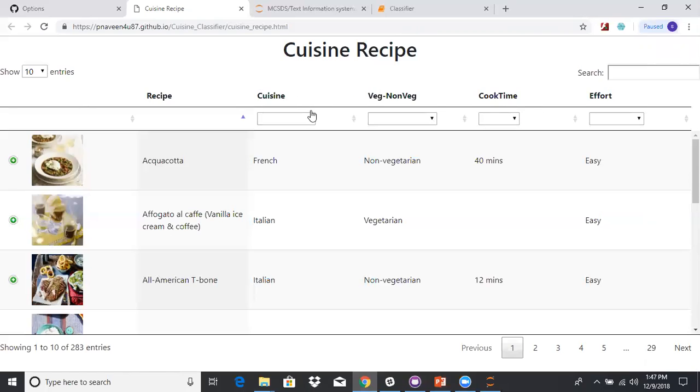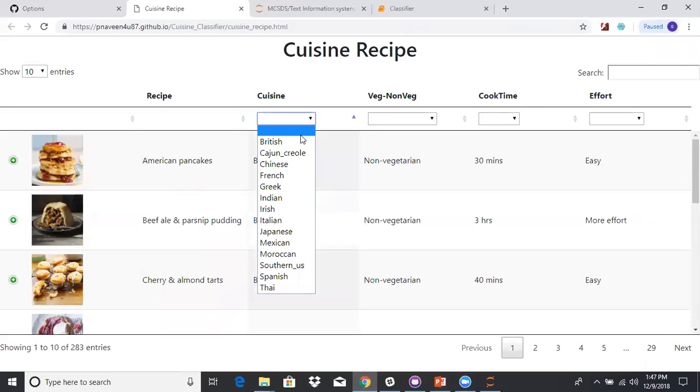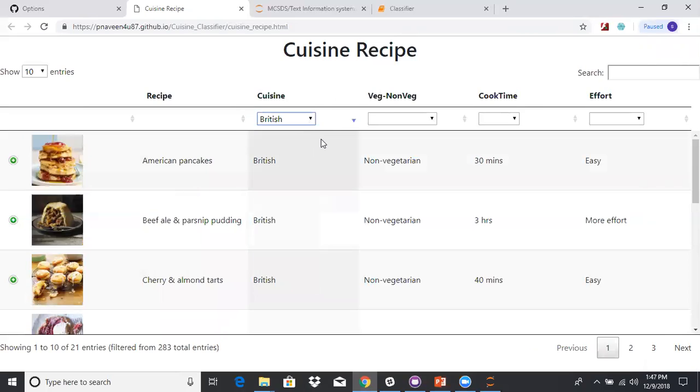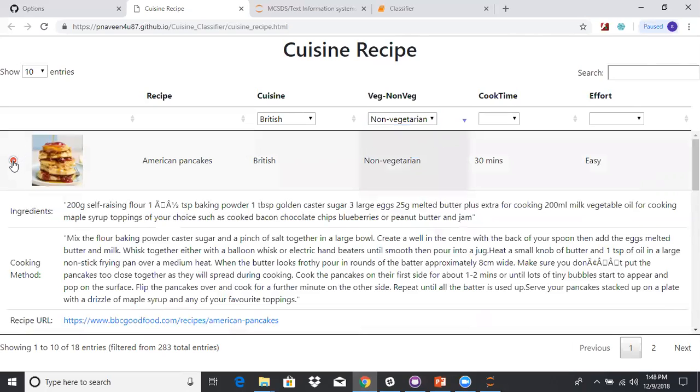If the user is interested in British food, they can select British, and the recipe data related to British will be displayed. If the user is still more interested in non-veg, from the veg or non-veg tab, they can select non-vegetarian, and you would see British with non-vegetarian. Likewise, they can select the cook time and the effort. There is one more option on the left, the expand and collapse button. If you click that, you will see the ingredients used to make that particular recipe, and how the recipe has been made, the cooking method.